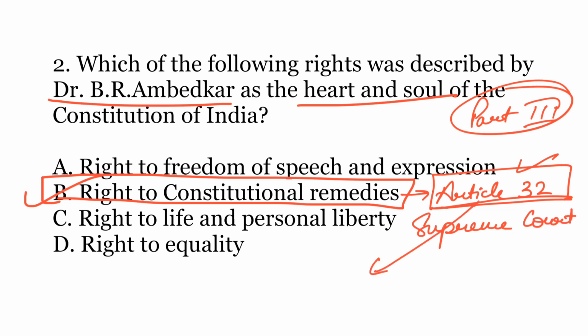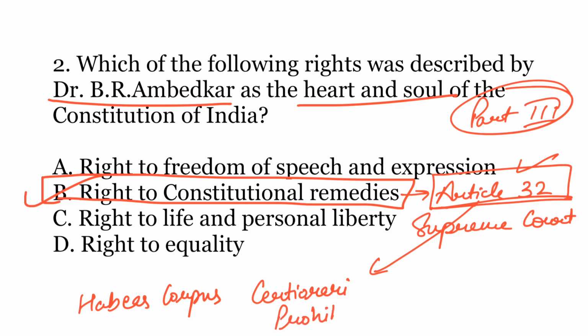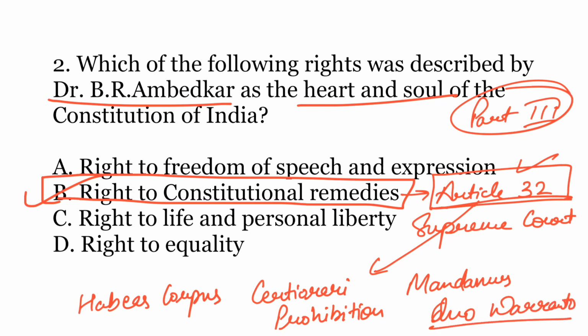Under Article 32, there are 5 writs. The first is habeas corpus, which can be filed against illegal detention. Then there are certiorari and prohibition. These 2 writs can be issued against judicial or non-judicial authorities to stop them from exceeding their jurisdiction. Then there is the writ of mandamus that can be issued against any public servant to ask him to perform his official duties. And the last is the writ of quo warranto, by which a public servant can be asked to prove by which warrant or authority he is occupying a particular public office.